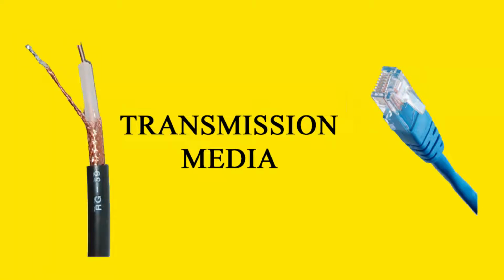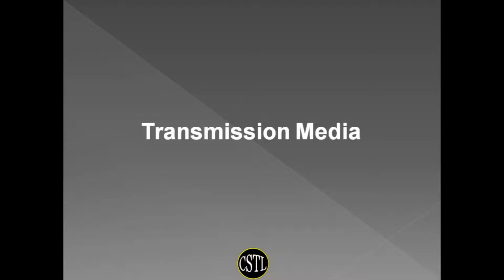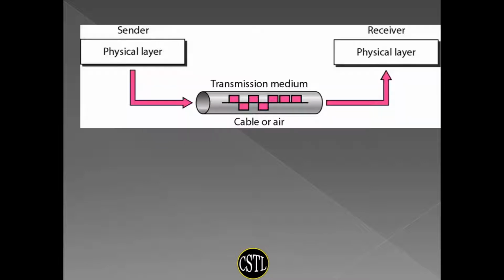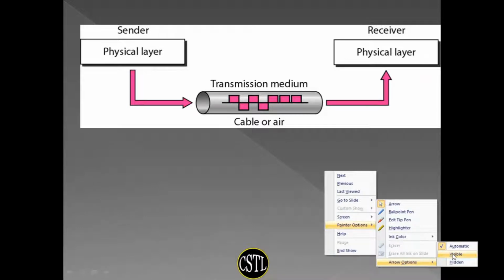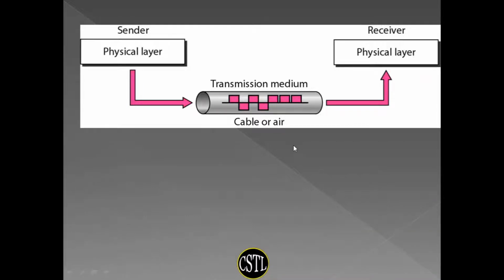Good morning. In this topic, I will talk about transmission media. As we already know, there are five components of any data communication system. One is the sender, another one is the receiver, another one is the message, the fourth is the transmission media, and the fifth is the protocol. So transmission medium is one of the components of any data communication system.